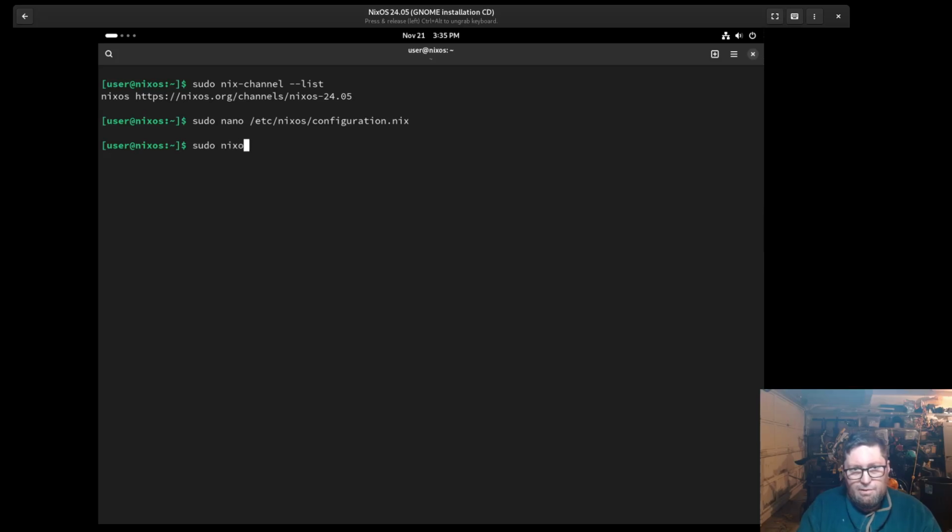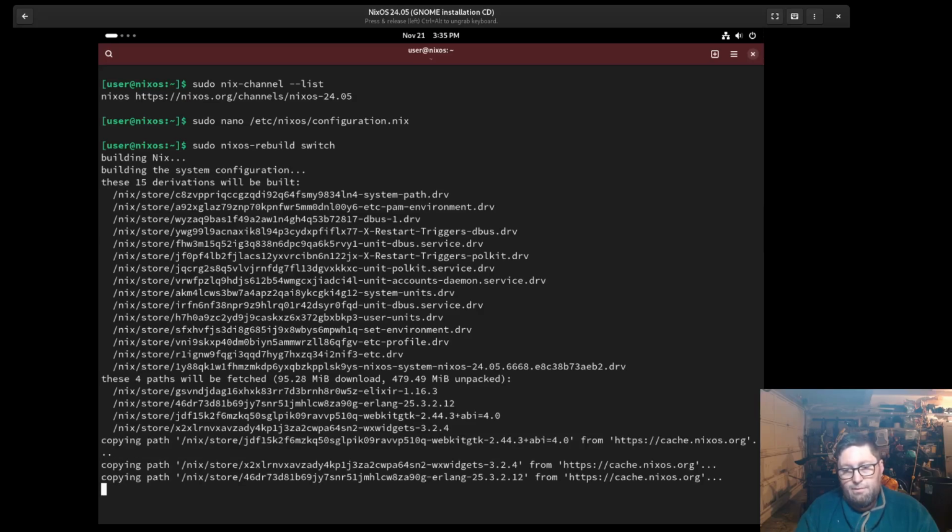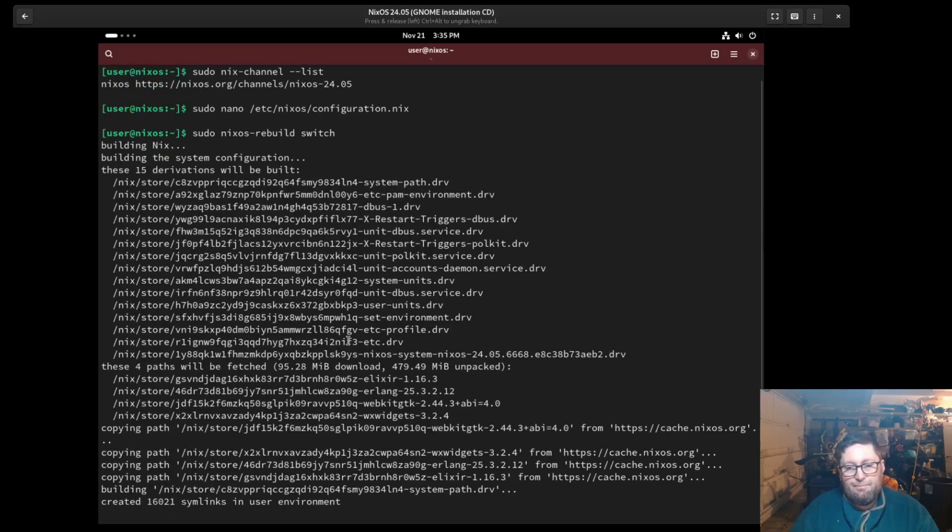Save, sudo nixos-rebuild switch. So it's going to pull this down. Elixir probably has a few dependencies that it pulls down as well.